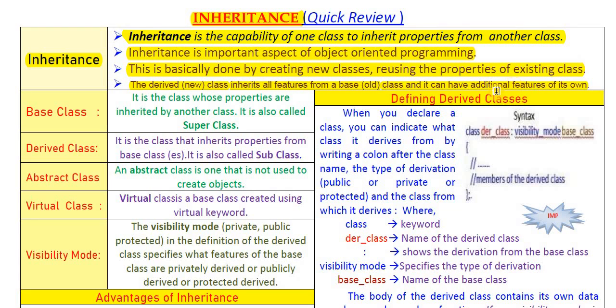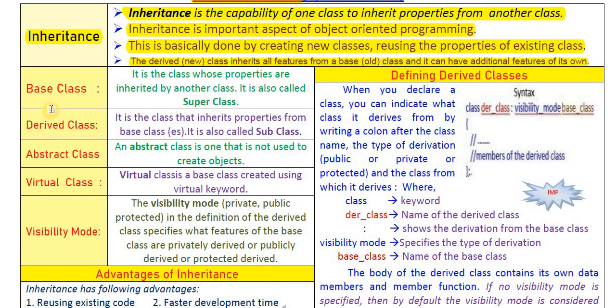Okay, next. Here some definitions are given. This is very important because this year you will get 2 questions of 1 mark from this chapter. Mostly you will get definition questions, like what is base class, what is derived class, what is abstract class, what is virtual class, and what is visibility mode. So let us see one by one.